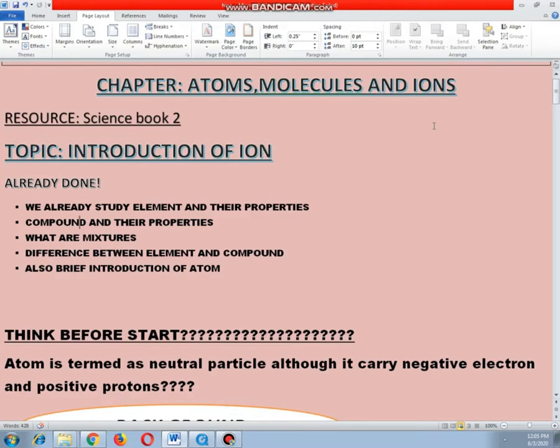Dear students, we have already started our chapter Atoms, Molecules and Ions. So today in this chapter we are starting a new topic, that is ions.